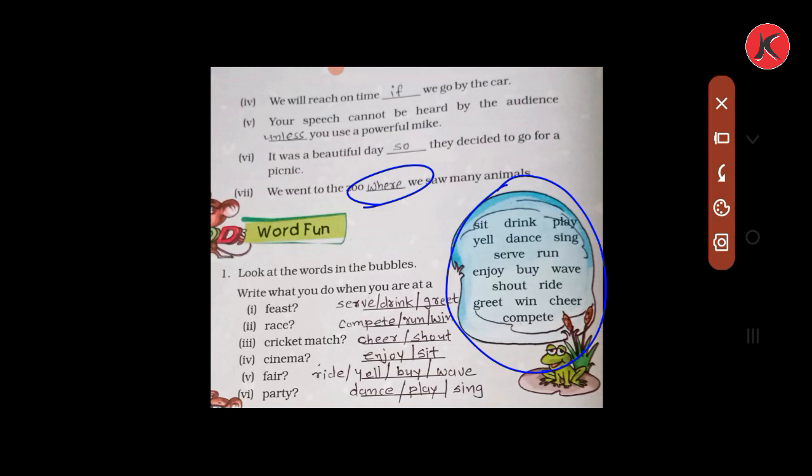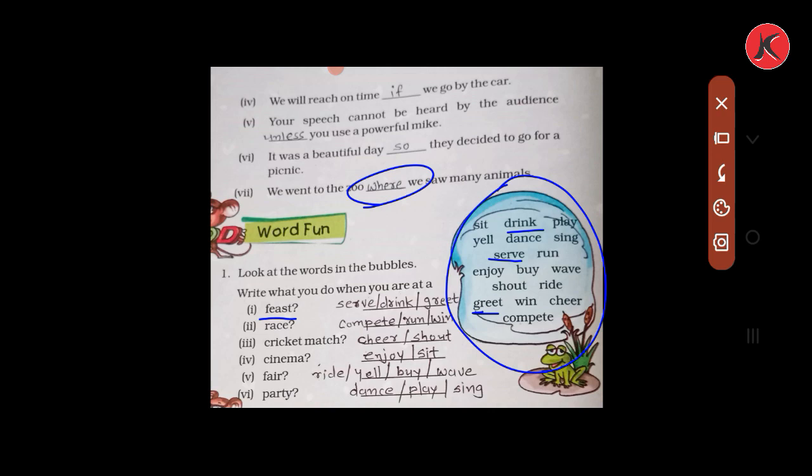Write what you do when you are at a blank. Now what you have to do here: for example, in number 1, feast is given. Feast means an invitation for lunch or dinner. If someone has invited you for lunch or dinner and you go to their house, we can say you have gone for a feast. So when you go to a feast, what do you do from the bubbles? First we will write serve, then drink and then greet. We will greet, drink and serve in the feast.